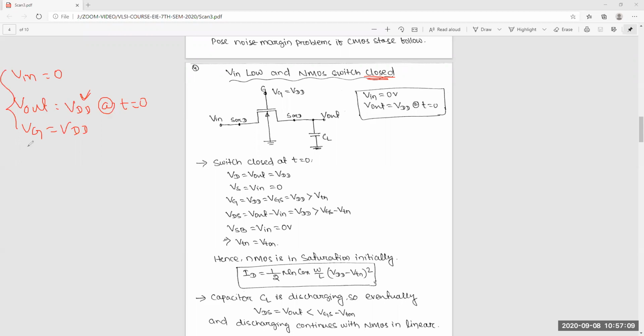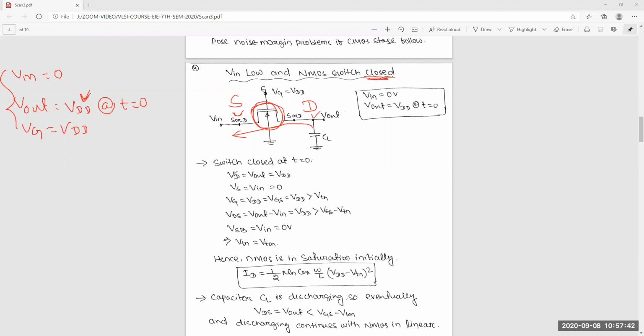Now CL is initially fully charged, that is at VDD. So now this will conduct, means this will be on. On means there is a path. This is high voltage, this is low voltage. You can say it is source and this is drain. Yes or no? Source, drain, gate. Now the capacitor will discharge through this transistor because it's on. So drain to source it will discharge.